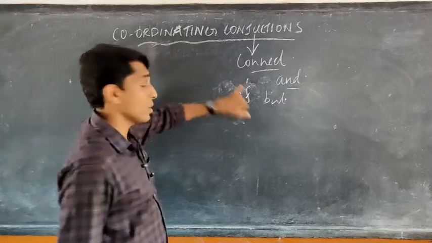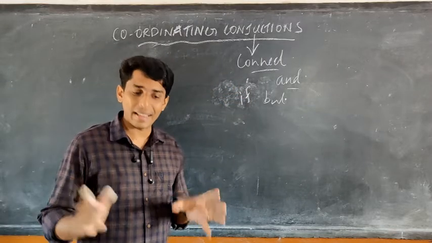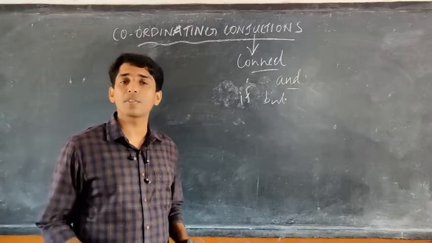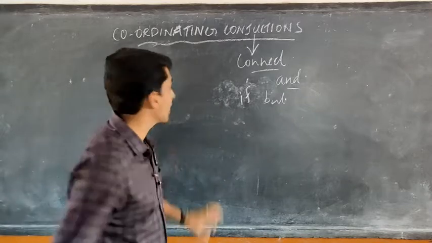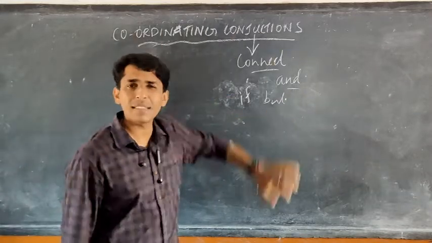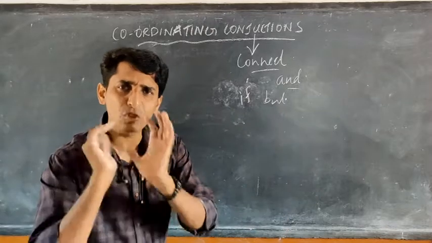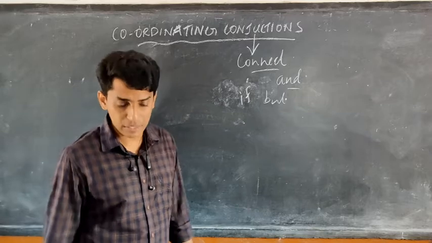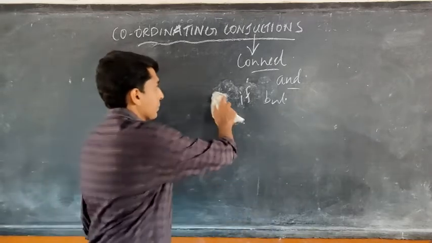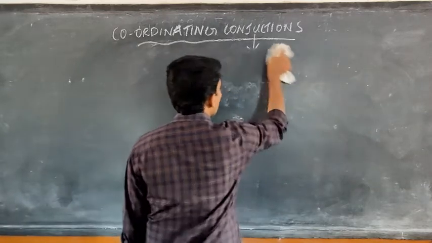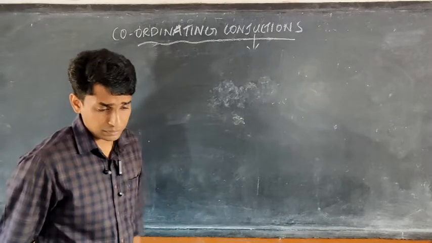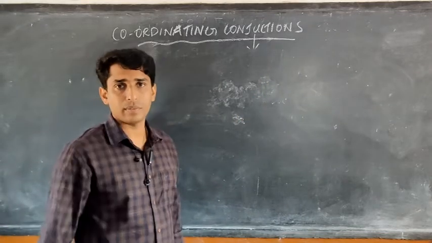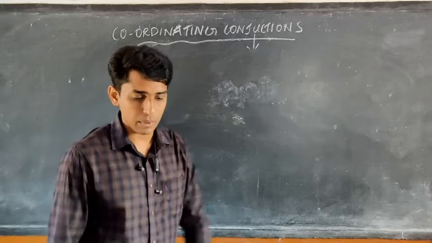The words which connect two meaningful parts or two meaningful sentences are called coordinating. Their duty is just to coordinate two meaningful sentences. They are called coordinating conjunctions. See, we will just see them. I already told you this is connecting. So in the chart, we have got an example.